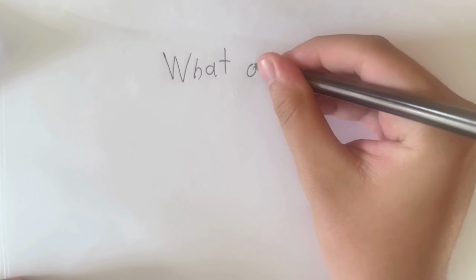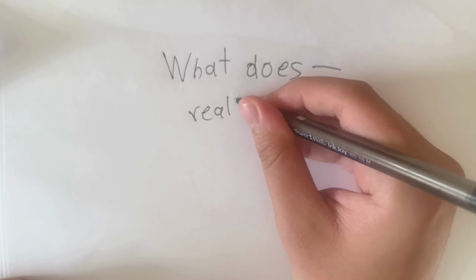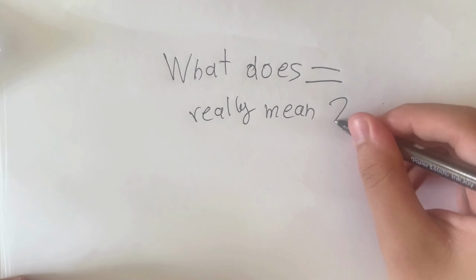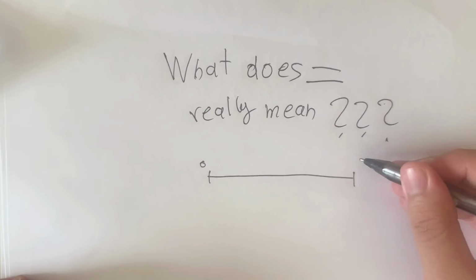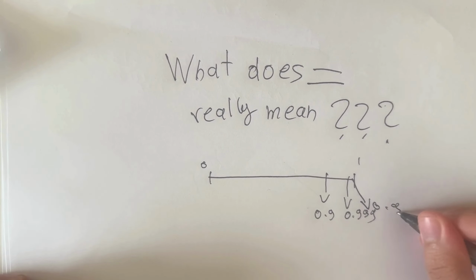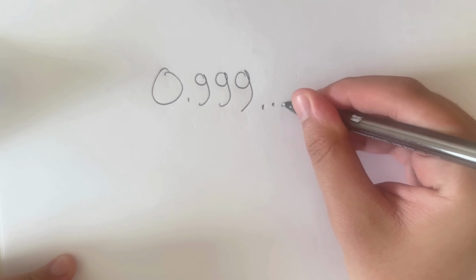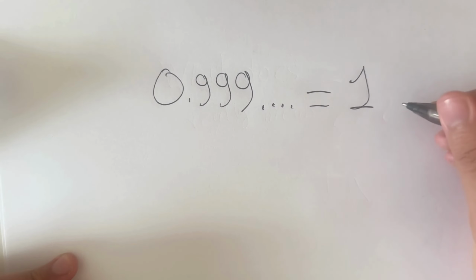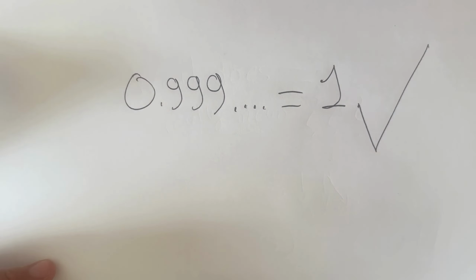Now, I know that some people still aren't convinced. Maybe this feels like a trick or a technicality. So let's talk about what it means for two numbers to be equal. If 0.999 repeating and 1 are different numbers, there should be a number between them. But there isn't one. That's because the difference between them is exactly 0. In rigorous math, equality means that there's no difference, not even an infinitely small one, and that is why we can say with full certainty that 0.999 repeating is equal to 1.